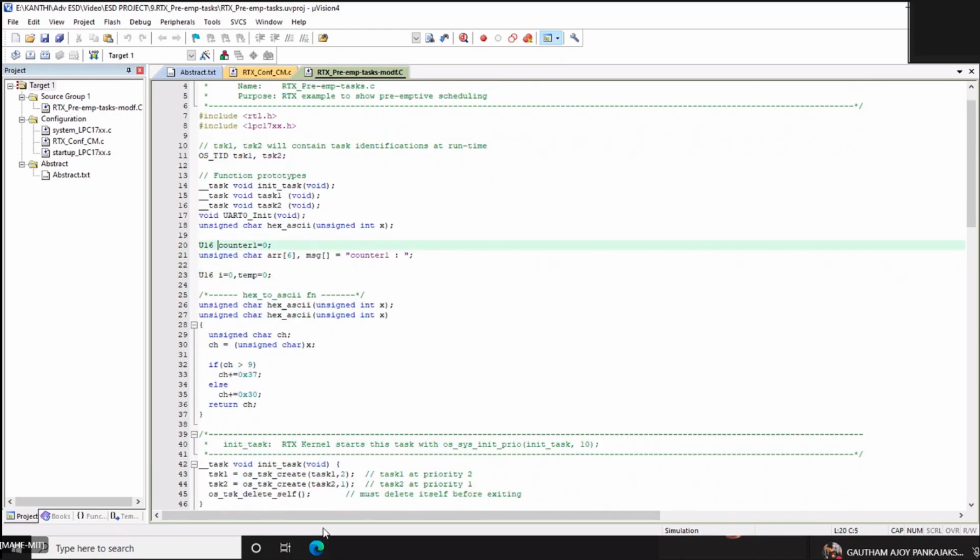And this is a function we are using in our program. I have already written the hex to ASCII conversion code. You check if that particular character is greater than 9, then you add 37. If it is not, add 30 and return this. This is a simple function we use for conversion, so I simply need to call it in my task. These are the initialization. Any doubts?